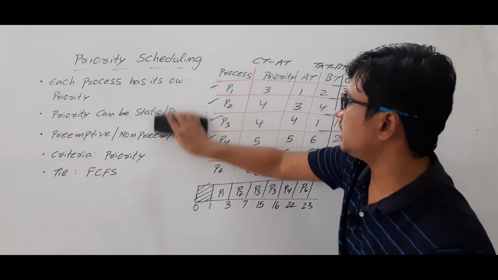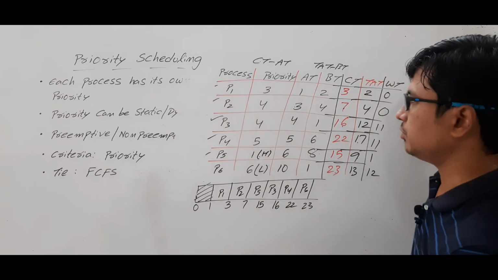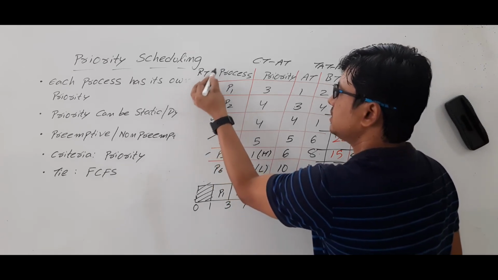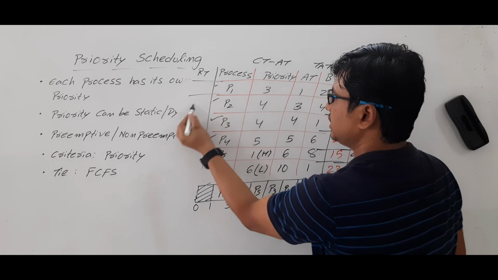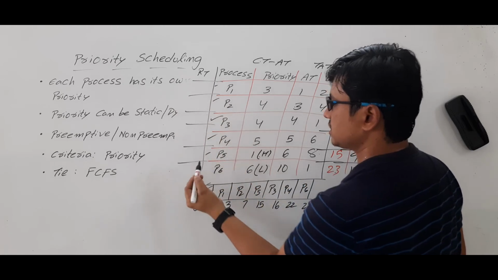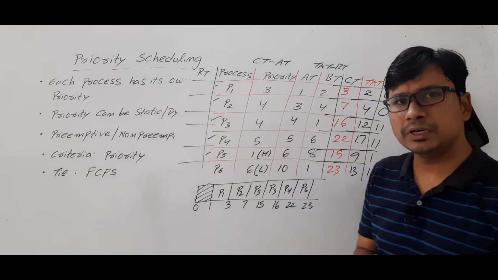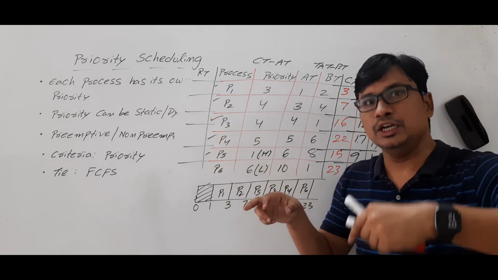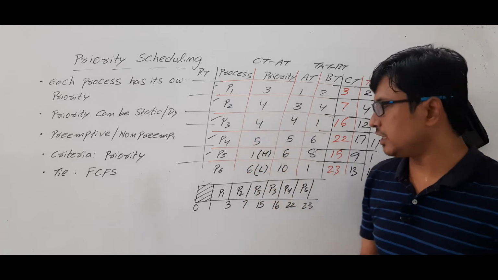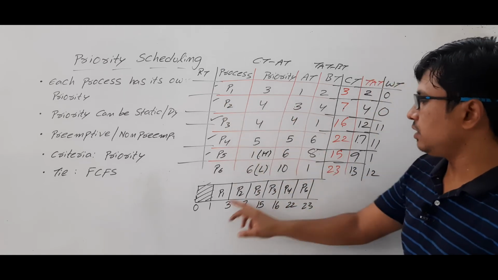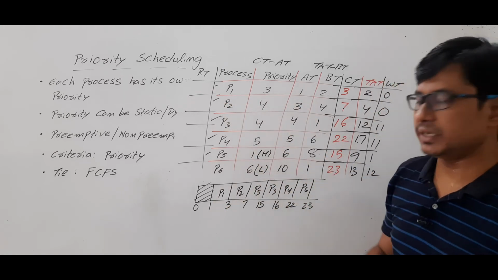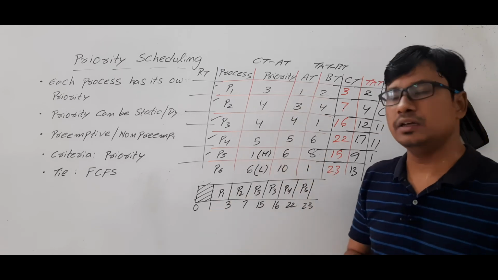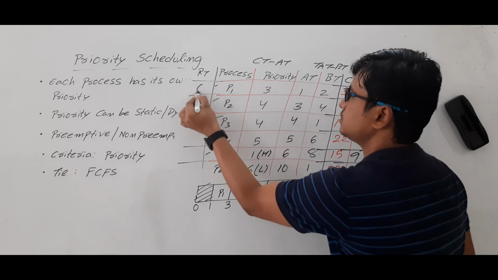Anyway, for your understanding, let me compute the response time also. But as it is a non-preemptive scheduling algorithm, I can say that the waiting time will be equal to the response time. Now, what is meant by response time? When the process has entered into the running state minus its arrival time, P1, 1 minus 1, because it has entered to the running state at 1 unit of time and it has arrived at 1 unit of time. So 1 minus 1 is 0.